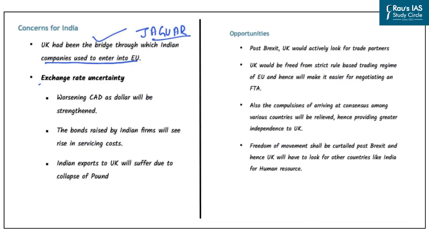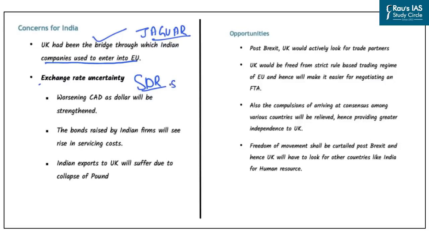Now, another important concern for India here is the vulnerability of the pound after Brexit. There can be a slide in the value of the pound, and this shows the exchange rate uncertainty of the pound. Now here it should be noted that the dollar is the strongest currency across the world. However, if you look at other currencies, the pound is the second important currency. And we know that the pound is also one of the currencies which has been included under the IMF's special drawing rights or the SDRs. So this shows that the pound is also one of the important currencies after the dollar.